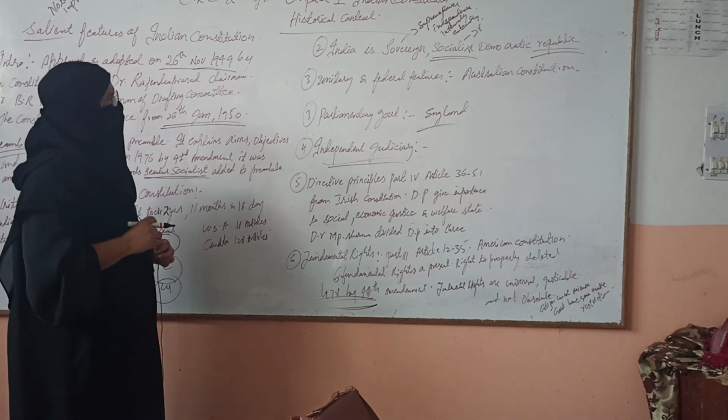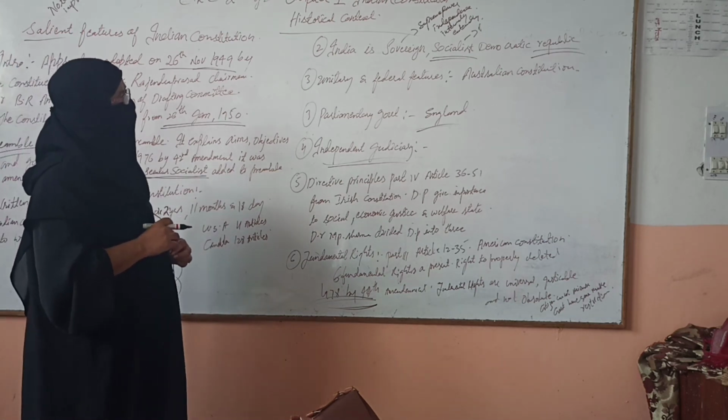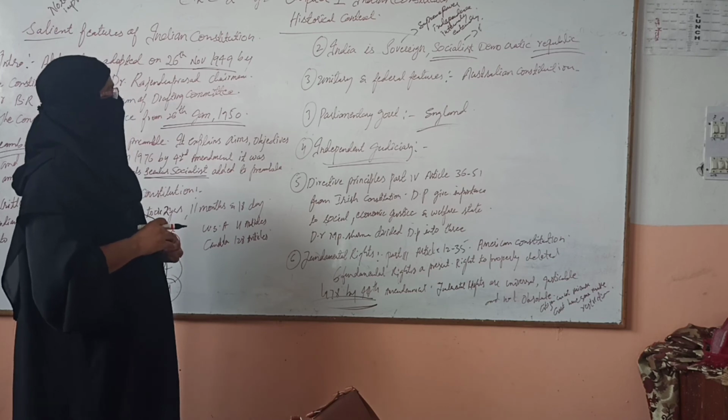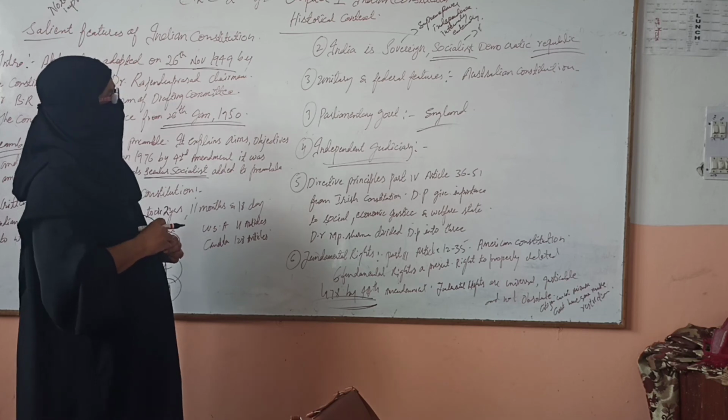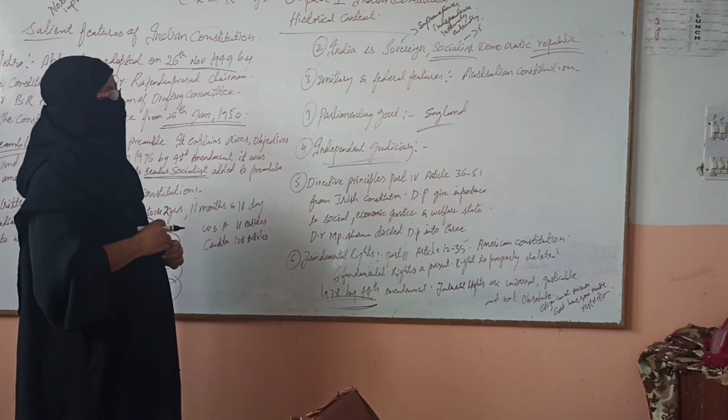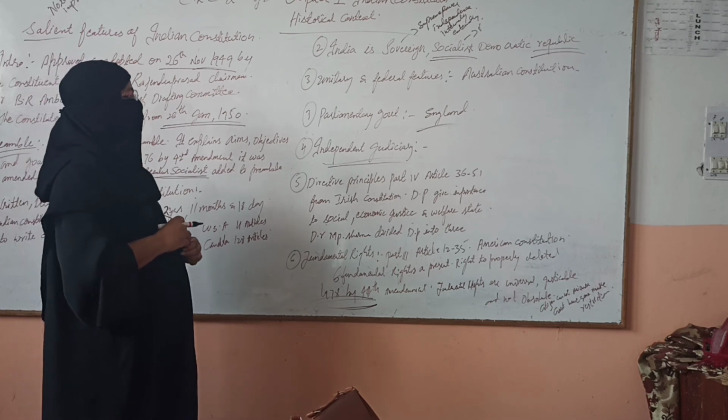India is a sovereign, socialist and democratic country. Means it is an independent country, it has supreme power, and here people enjoy social, political and economic rights. Democratic means here people enjoy rights and liberties. Republic means the head of the state is elected here.